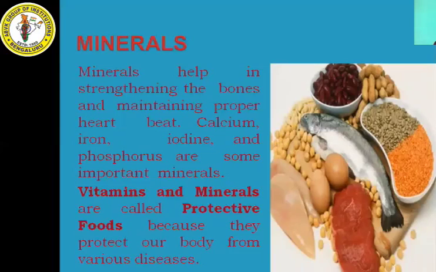Next we have minerals. Minerals help in strengthening the bones and maintaining proper heartbeat. Why are minerals needed by the human body? To strengthen the bones, and also to maintain proper heartbeat. What minerals do we need? We need calcium, iodine, iron, phosphorus, potassium. These are some of the minerals we need.